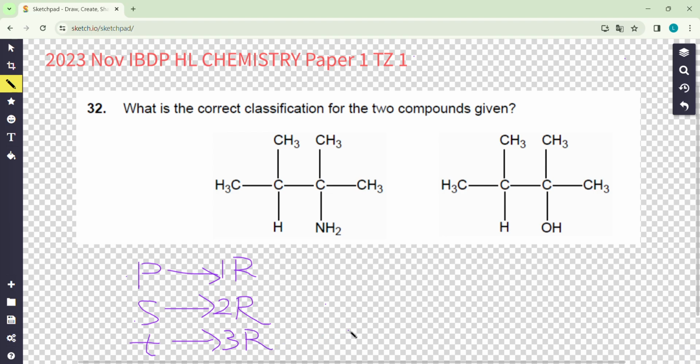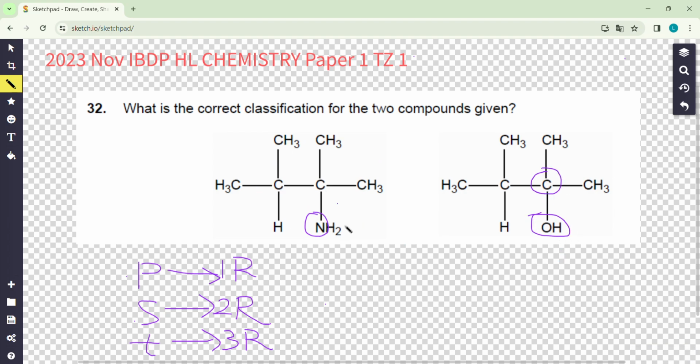But for different compounds, we look at different atoms. For the amine, we look at the hydrogen of the amine. For the alcohol, we look at the carbon connecting to the hydroxide group.